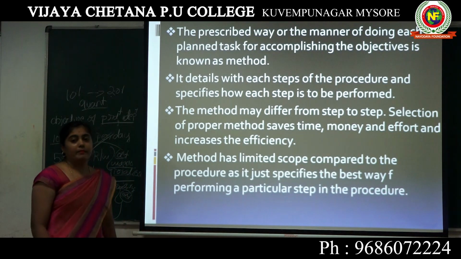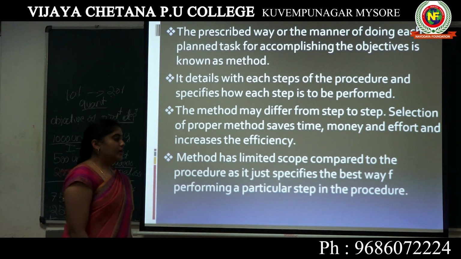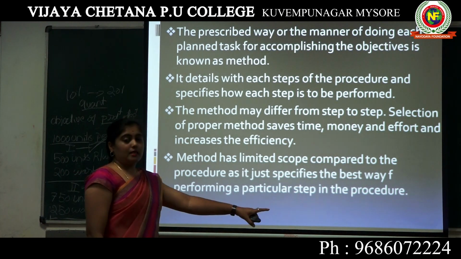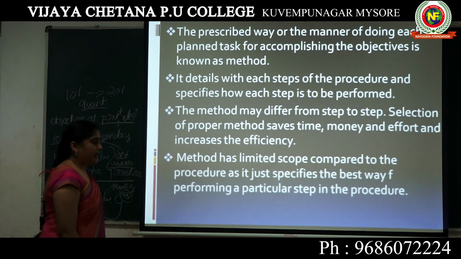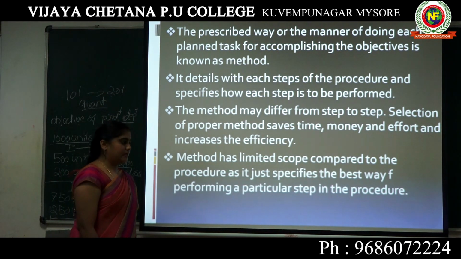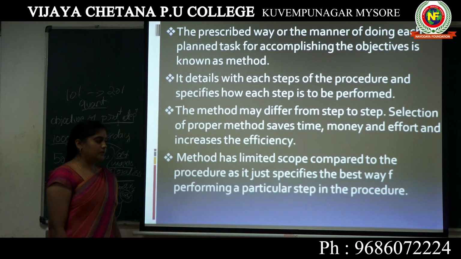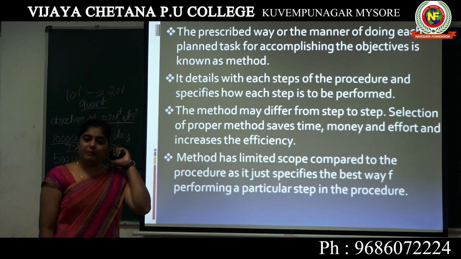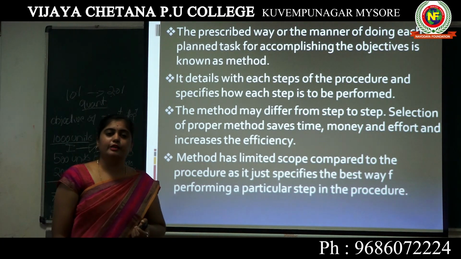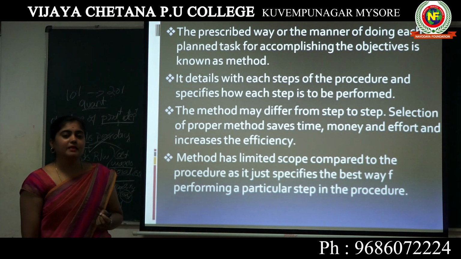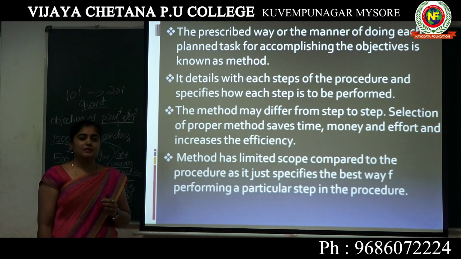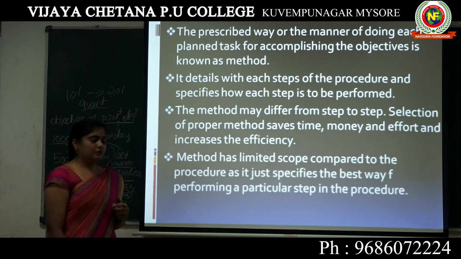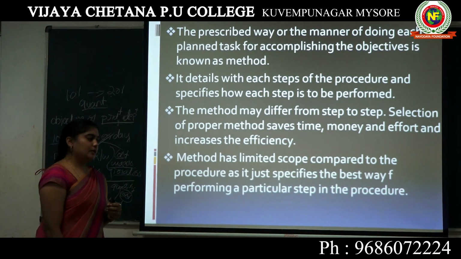The next thing, methods. The method, or the manner of doing each planned task for accomplishing the objectives, is known as a method. So method means in which manner the work is going to be carried out. In whichever manner the work is carried out, that manner is called a method, for what purpose? To accomplish the goals.